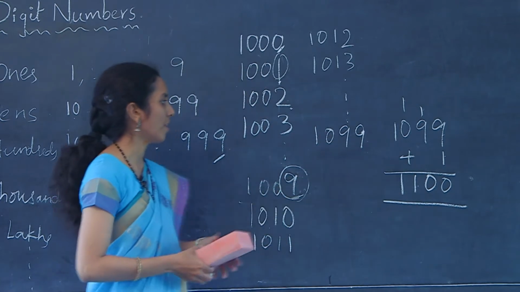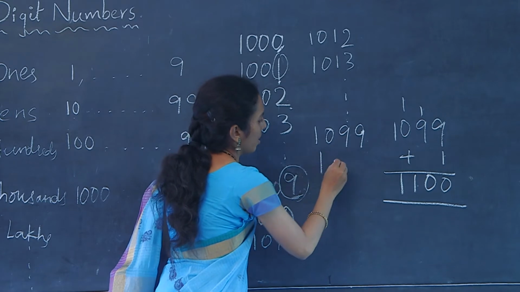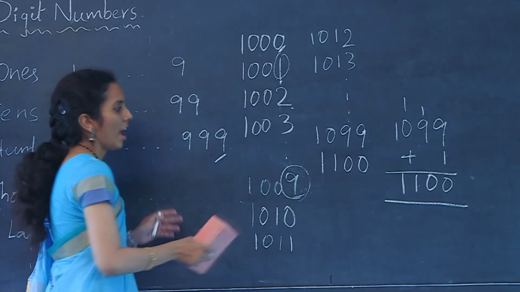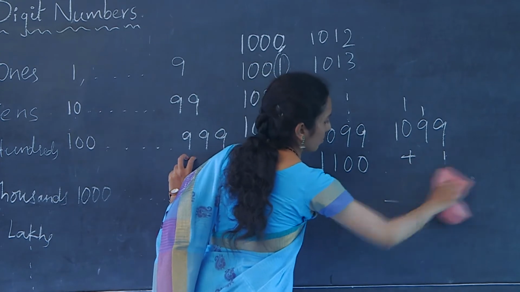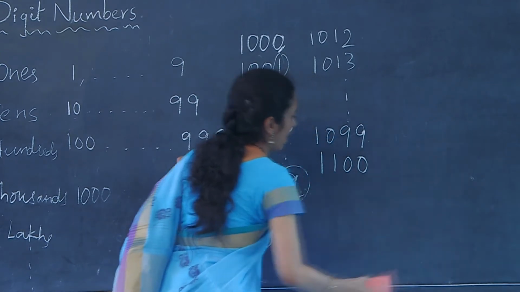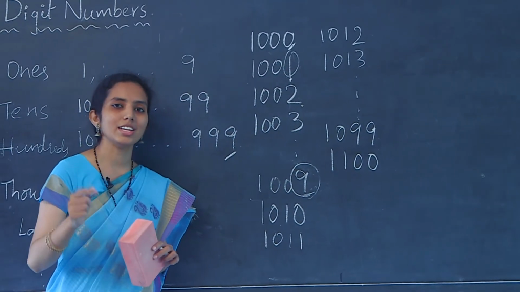So, the next number after 1099 is 1100. And children, I am sure you can write the remaining numbers till 1999.